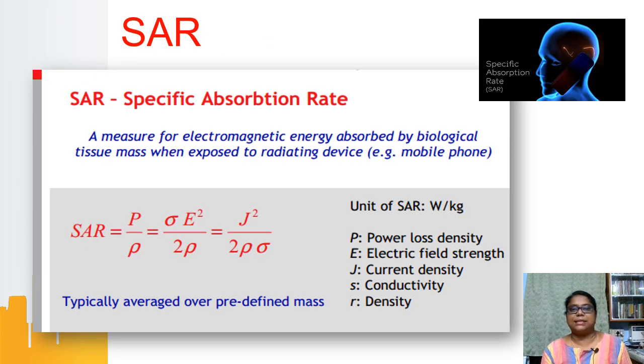What is SAR, or specific absorption rate? It is a measure of how much electromagnetic energy is absorbed by a biological tissue when exposed to radiating devices. It may be any device, and the mobile phone is a prominent example. SAR can be expressed in terms of power, or in terms of electric field, or in terms of current density. Our focus is on the conductivity of the tissue, the electric field, and the mass density.